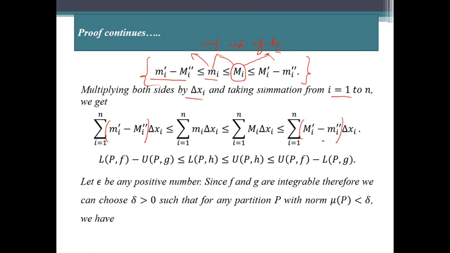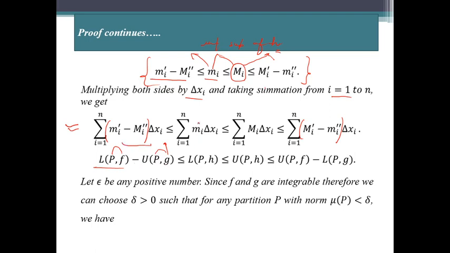Right? So from this inequality, we observe that the summation of m_i' del x_i is equal to the lower Darboux sum of function f on partition P. And similarly, the summation of minus M_i'' del x_i gives us the upper Darboux sum of function g on the partition P. So from this term we get L(P, f) minus U(P, g).